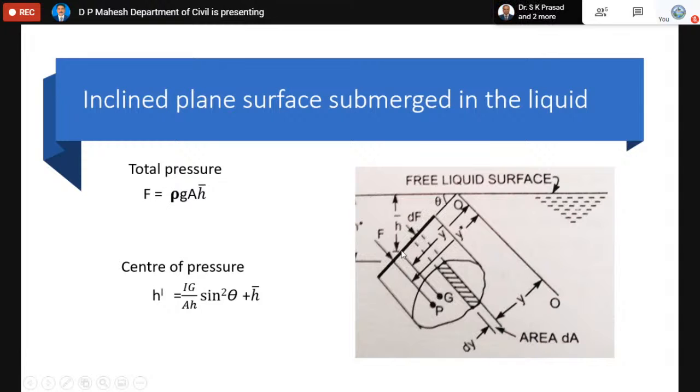Actually, the center, when you measure from the free surface, is called h bar. You have to measure carefully using some trigonometry background. So you have to calculate this. For finding the center of pressure, the formula is Ig by h bar sin square theta plus h bar.